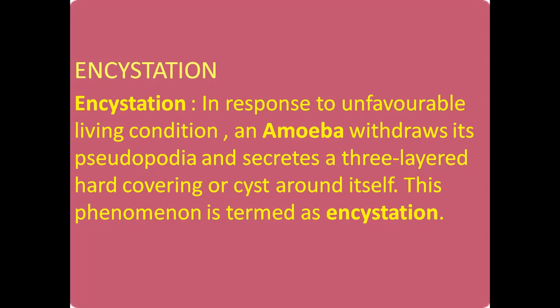Now what is encystation? It will secrete a protective wall around itself, like a capsule, two to three layers of protective wall, and it will stay there for a longer time and wait for favorable conditions. When favorable conditions arise, this amoeba again divides and starts binary fission. This process is called encystation.